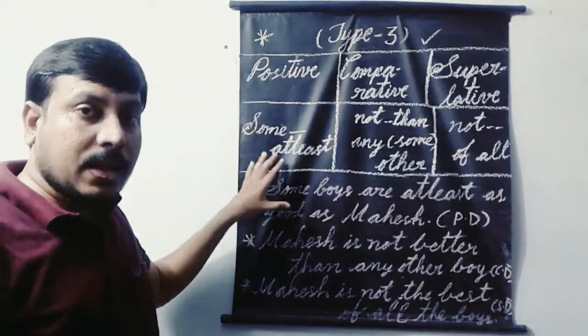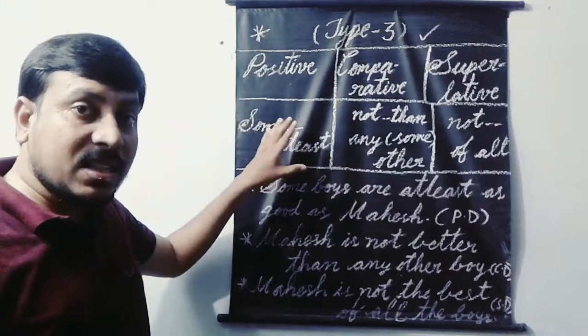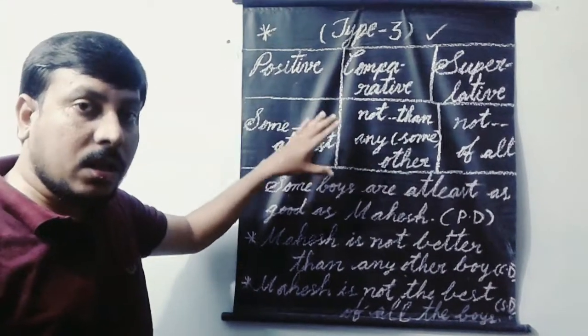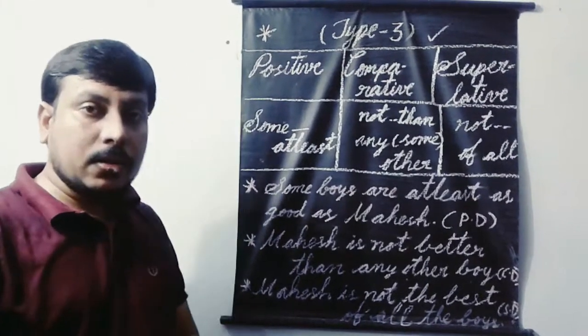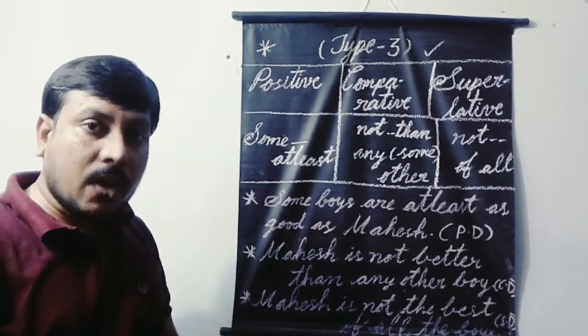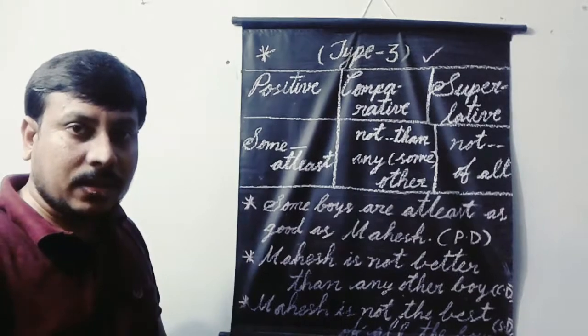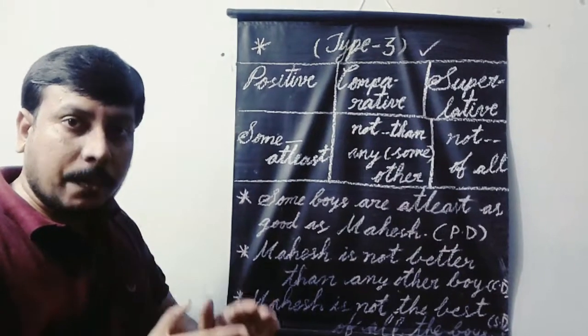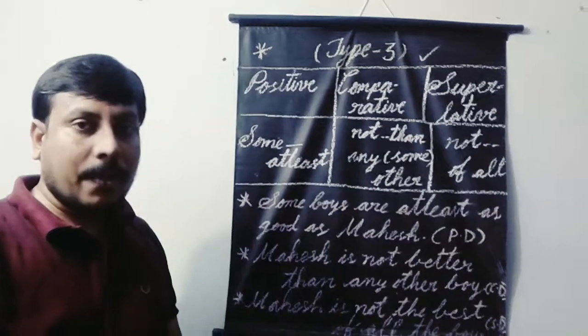One event is compared to another event which is not the best of all the best events. This is the thing that we have to remember. This is the point we have to remember while using type 3 degrees of comparison.